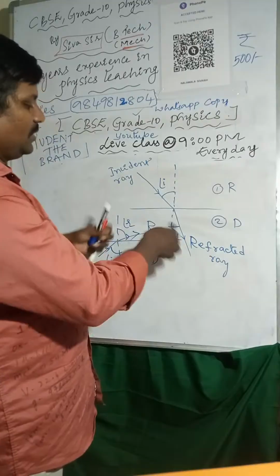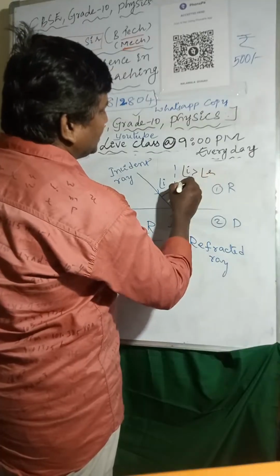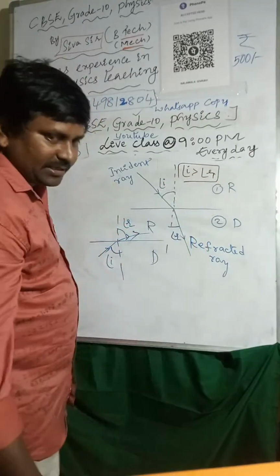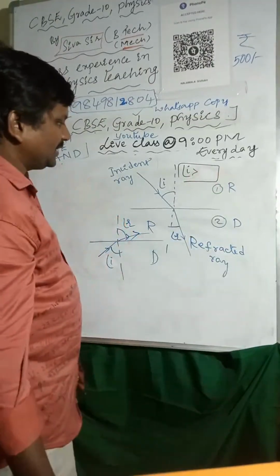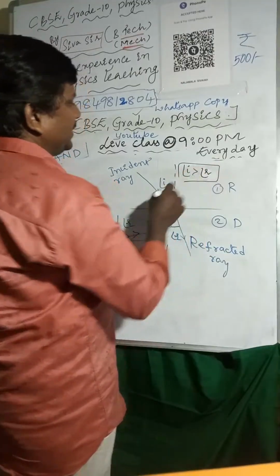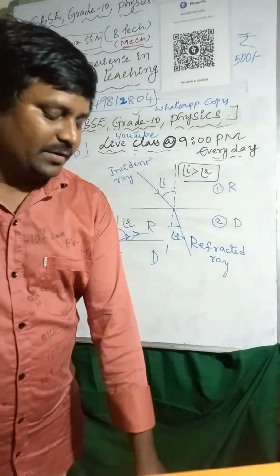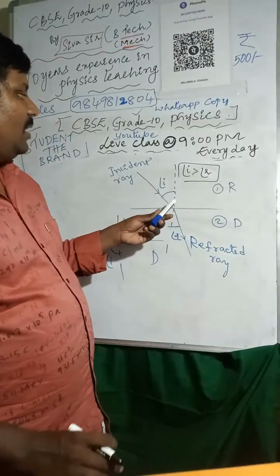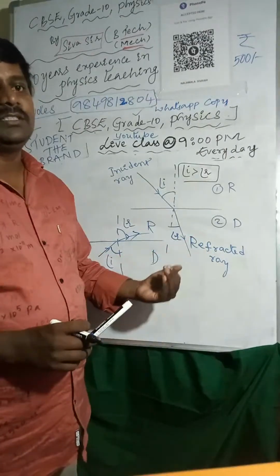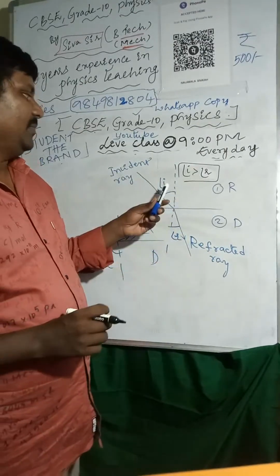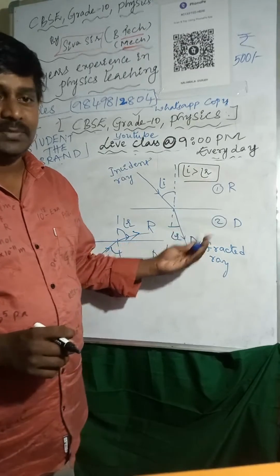In this case, angle of incidence is greater than the angle of refraction. Why? If the light ray is passing from rarer to denser, at the point of interface it will bend. When it is passing from rarer to denser, speed decreases. That's why it is bending towards the normal line. So the angle of incidence is greater than the angle of refraction, because the light ray is bending towards the normal line.